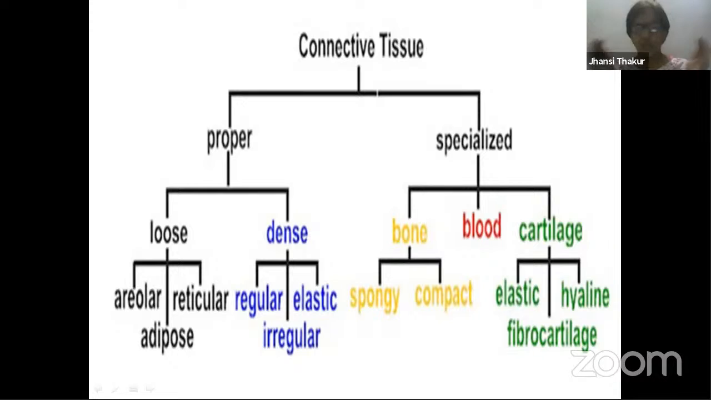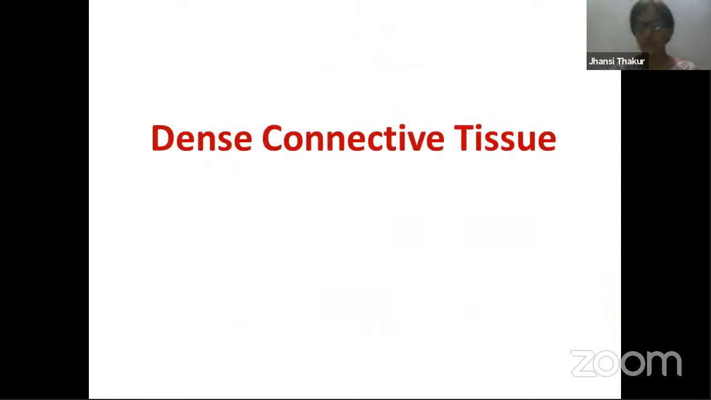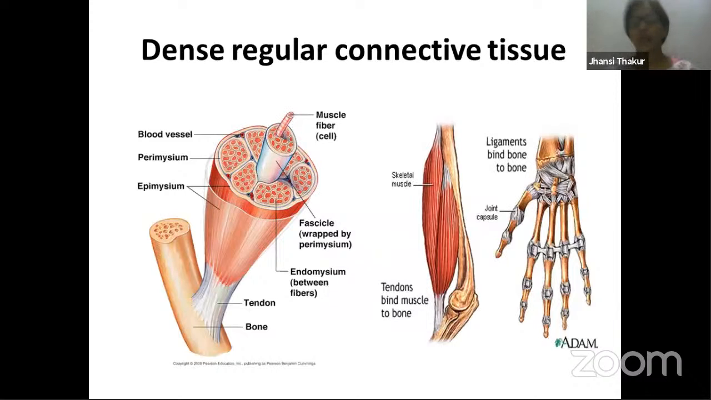Means a lot of material is packed up in less space. When something is like that, we say it is dense, right? So dense, three types, right? So dense connective tissue, under that, what comes over here?